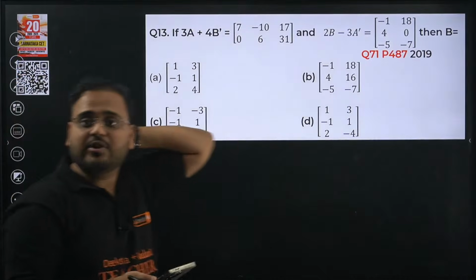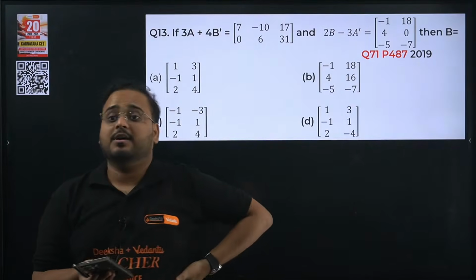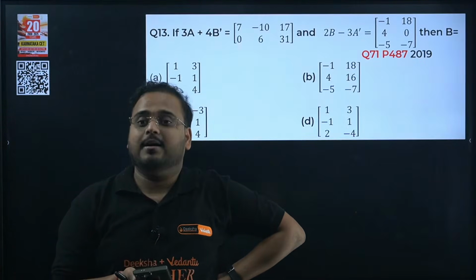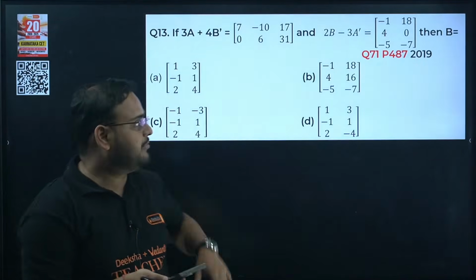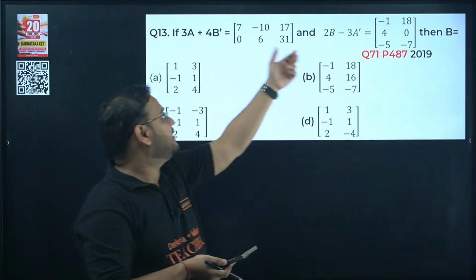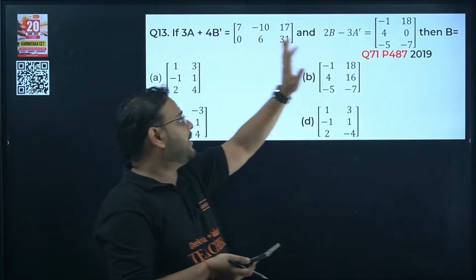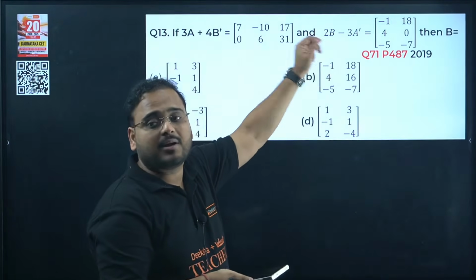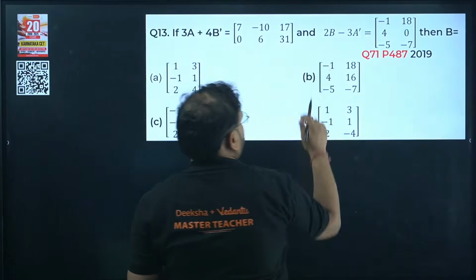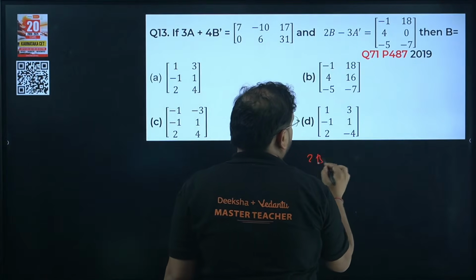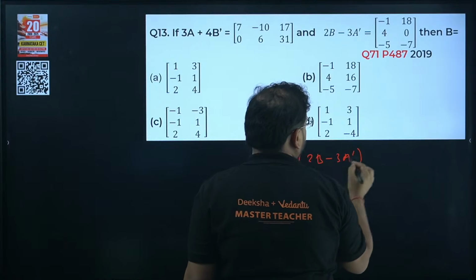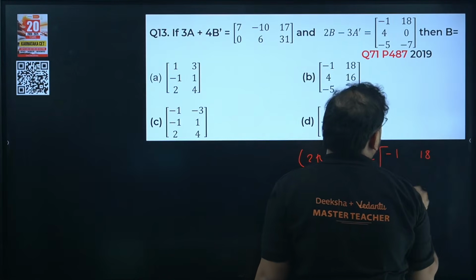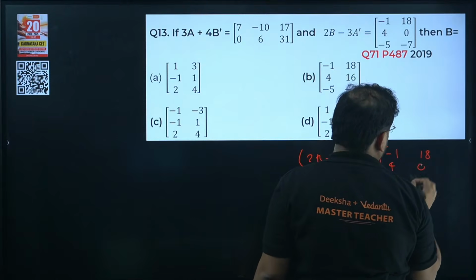Question number 13, 3A plus 4B dash. How would you solve this question? Yes. Yeah. 3A plus 4B dash. Check here. We have 3A dash over here with a negative sign. This is 3A positive. So if I apply the transpose on this, then it will become what? Simply minus 3A. Try this out. 2B minus 3A dash is given as this particular matrix: 1, minus 1, 18, 4, 0.